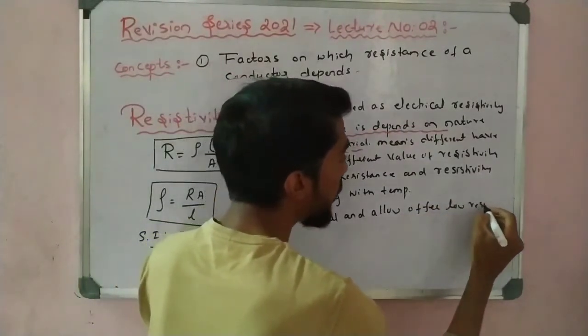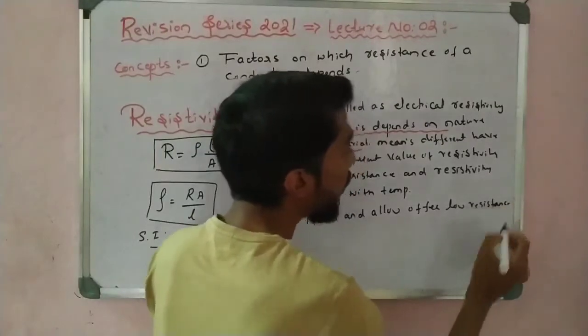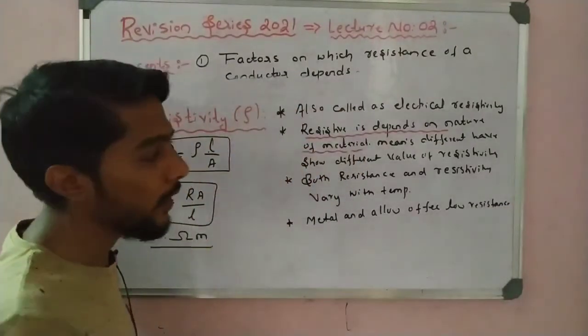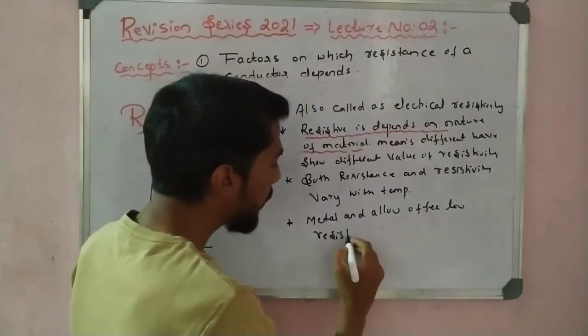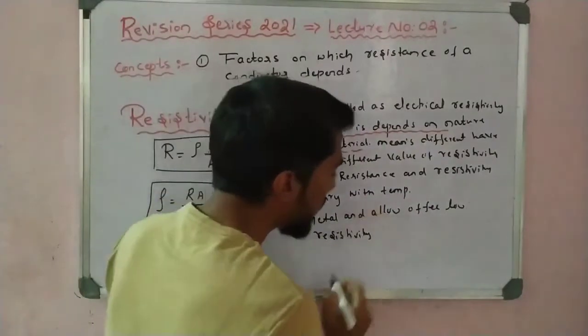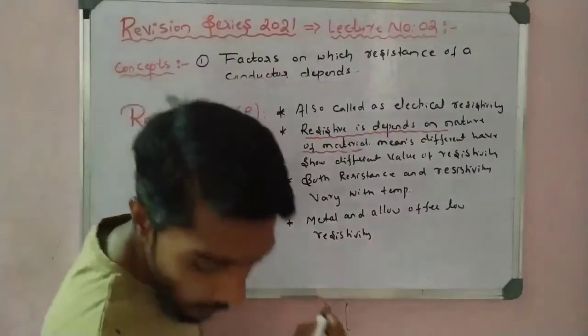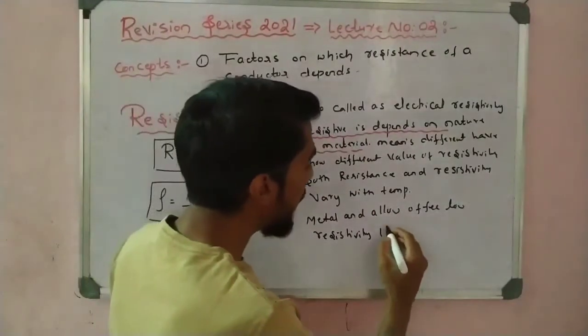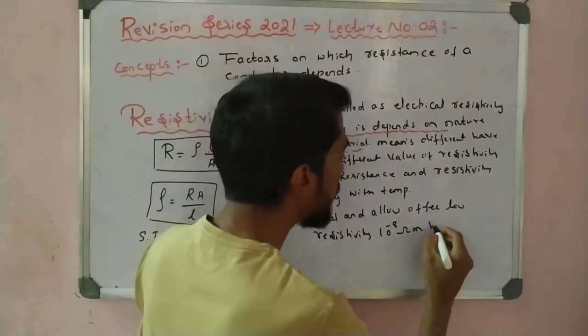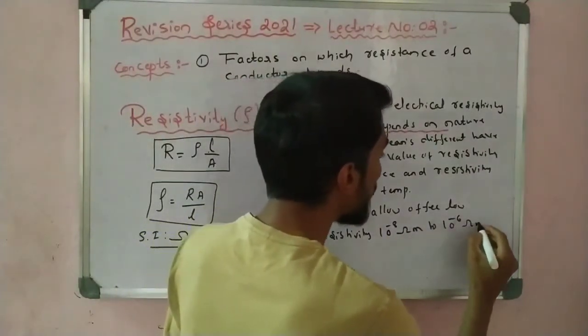That is the important point to remember. Offer low resistivity, sorry, low resistivity, not resistance. Okay, how much is it? The number given in NCERT is 10 to the power minus 8 ohm meter to 10 to the power minus 6 ohm meter.